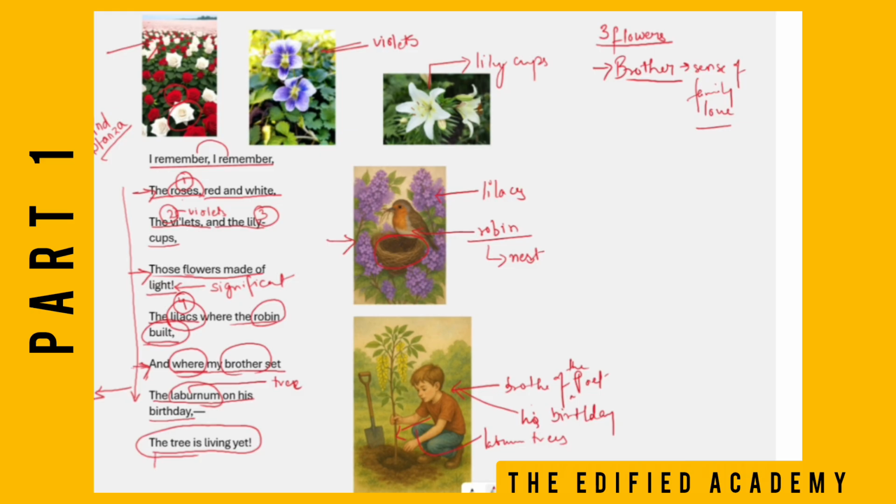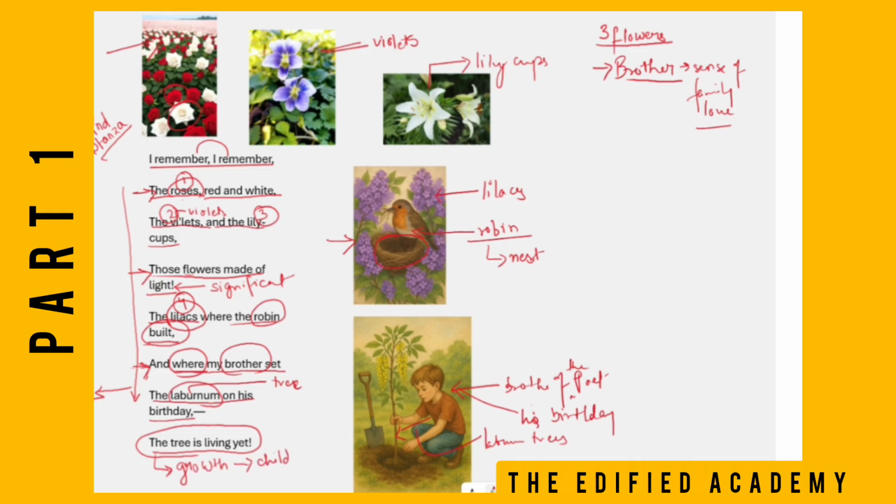See, children, another explanation, what we can conclude from his last line, is that the poet tries to say that the tree is still alive, maybe not his brother. Maybe his brother is not anymore, but the tree is still there. So this can also be another explanation. But while writing in your answers, you can simply mention that the tree is still alive, and this also shows growth.